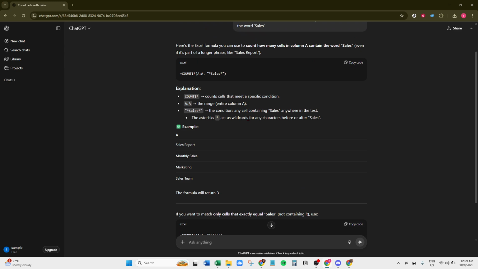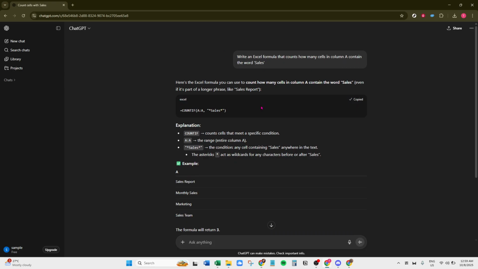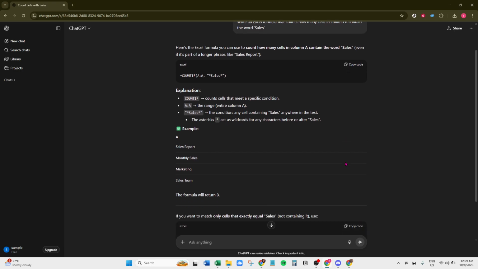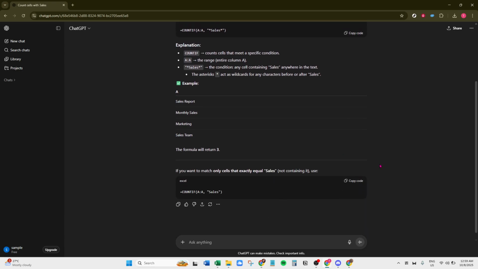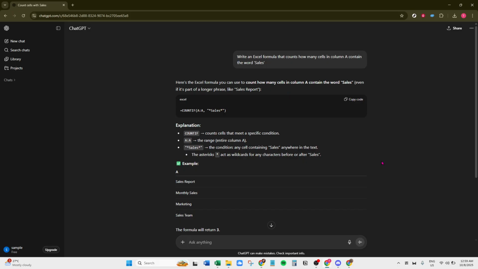This method not only saves time, but it also provides a learning opportunity, empowering you to craft and understand Excel formulas with more confidence. So whether you're tackling financial modeling, data analysis, or basic data organization, using ChatGPT in this way can really enhance your efficiency and skill set in Excel. And that's it. By following these simple steps, ChatGPT becomes a powerful tool in your Excel arsenal, making complex formula creation quick and accessible.